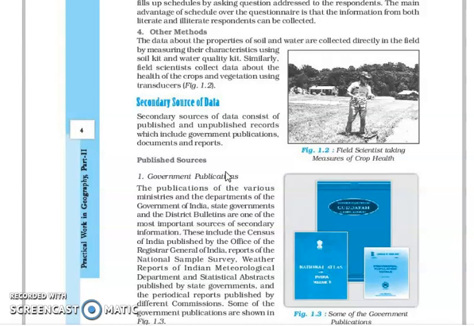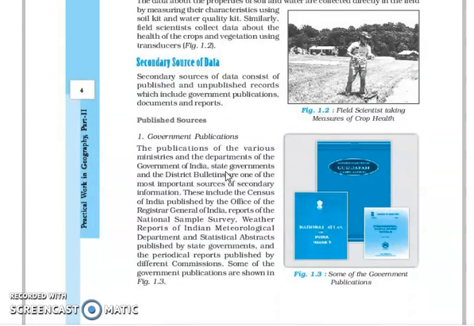Published source means the government publication, where the government is publishing something. Suppose in the case of Siliguri, the SJDA, that is the Siliguri Jalpaiguri Development Authority, and even the Siliguri Municipal Corporation, publish books every year with different information about Siliguri. That comes under government publication. You all know that the Census of India publishes the census, which is a government publication. There are different kinds of weather reports too. When you collect data from these government publications, that is also considered secondary data. So the first type of secondary source is the government publication.